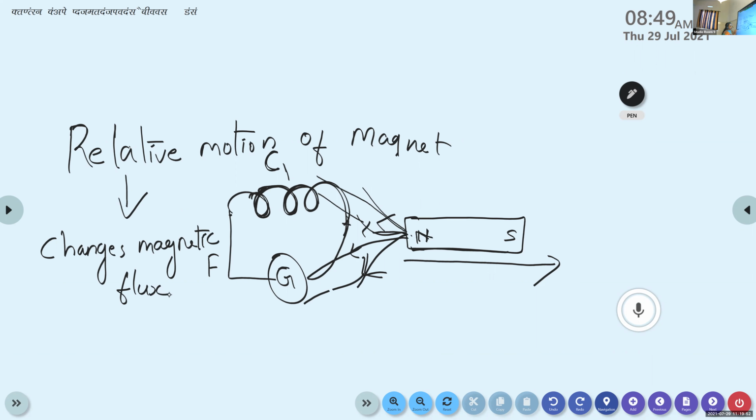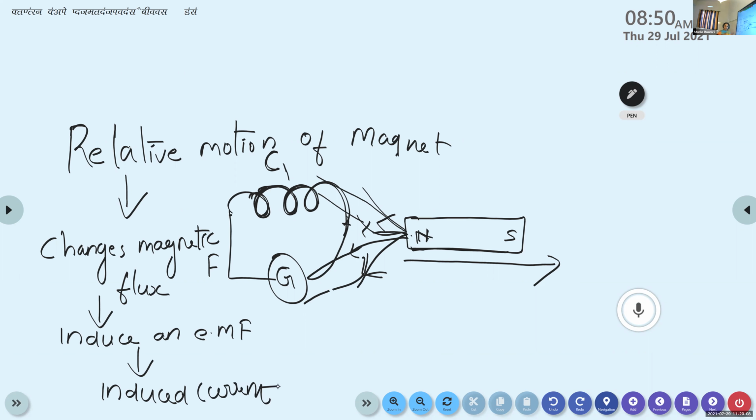And this change in magnetic flux induces an EMF in the coil. This induced EMF generates a current. That current is known as induced current, and this induced current is responsible for the deflection of the galvanometer. Is it clear now?